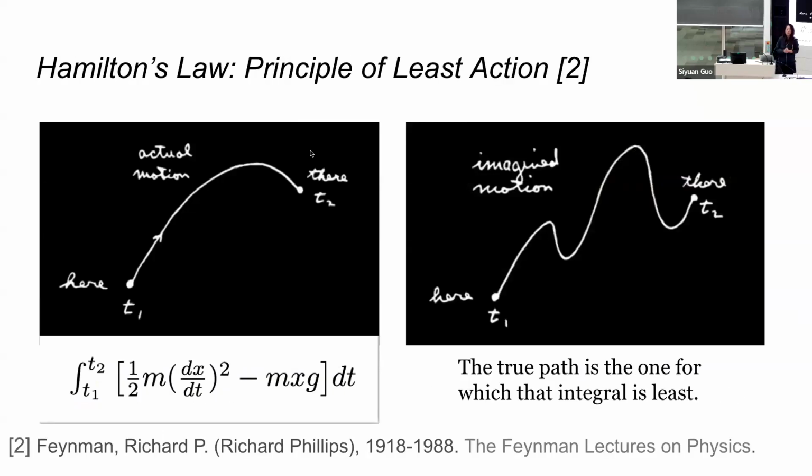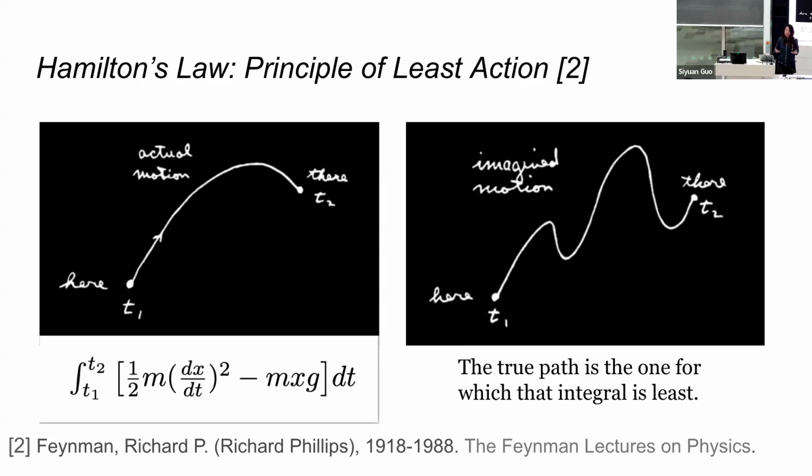Such a law not only applies to optics, it also applies to Newtonian mechanics and many other mechanics in physics. It is generally called the principle of least action. As an example from particle dynamics, if we throw a free particle in space, it will take the parabola shape on the left-hand side, that's what we observe in life, and that's the imagined motion on the right-hand side. If you're a physicist, you would wonder why a particle would take that shape instead of the other shapes. It turns out they are also minimizing an objective function, or finding the stationary point.